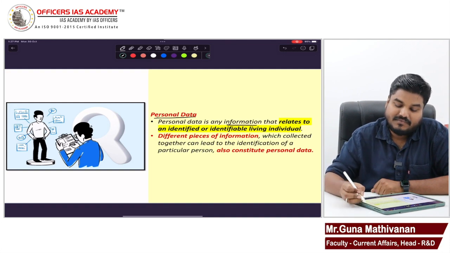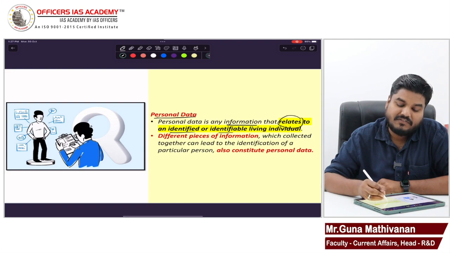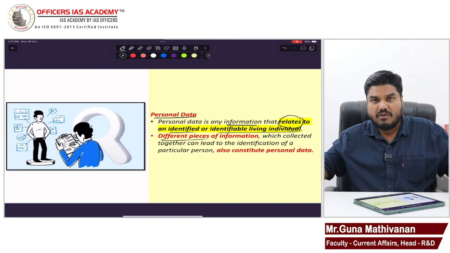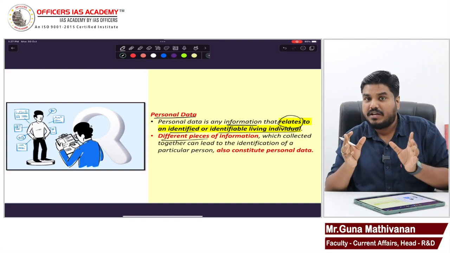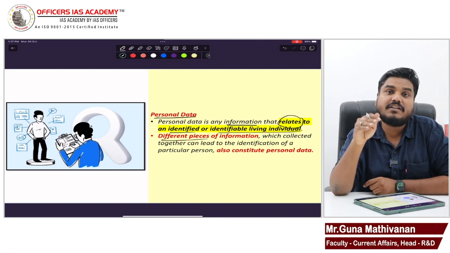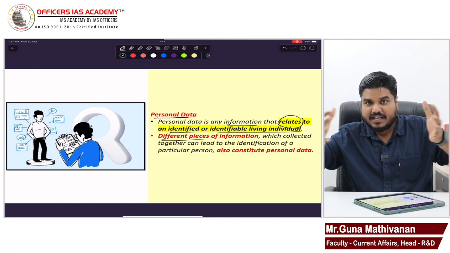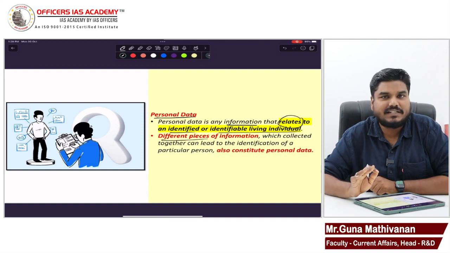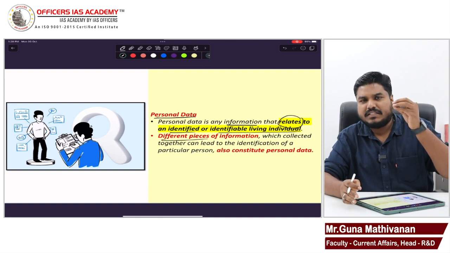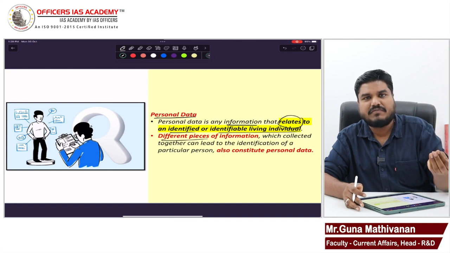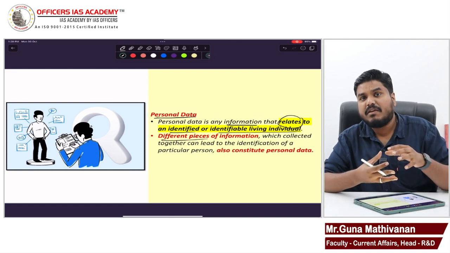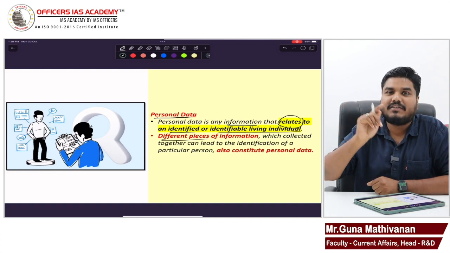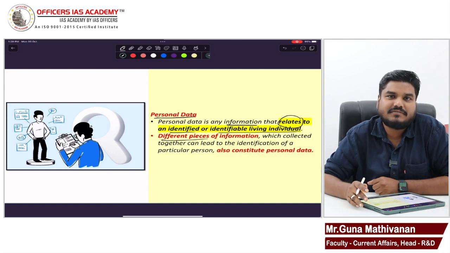So this is information that relates to an identified or identifiable living individual. Sometimes different pieces of information can also be brought together to find out a particular individual. If I collect scattered pieces of information and am able to identify someone with them, even that amounts to personal data. So personal data is very simple. With a single piece of information or scattered pieces of information, if I am able to identify one person, by reading all this information, this is Guna, then that is personal data.